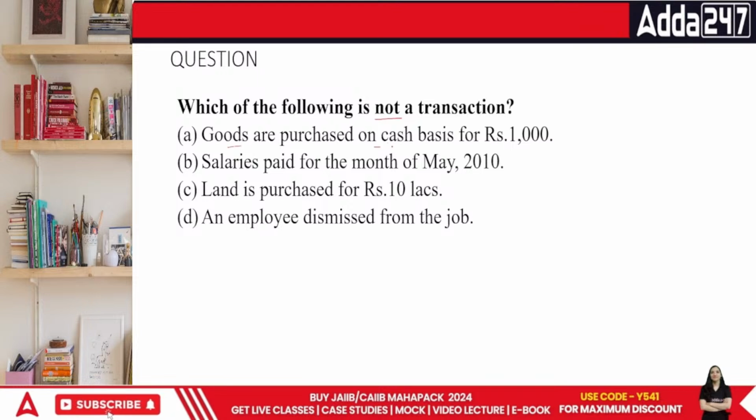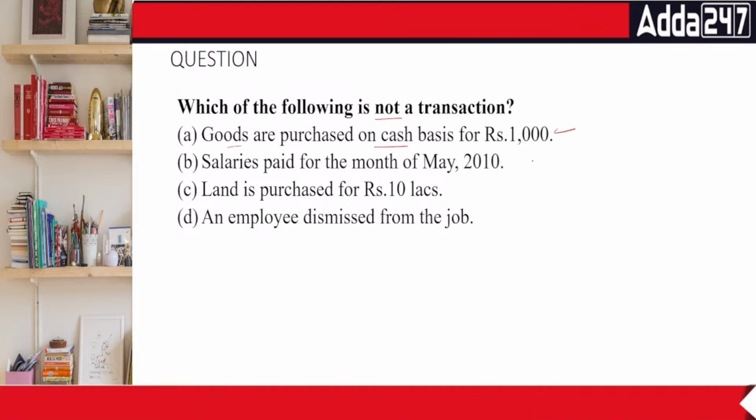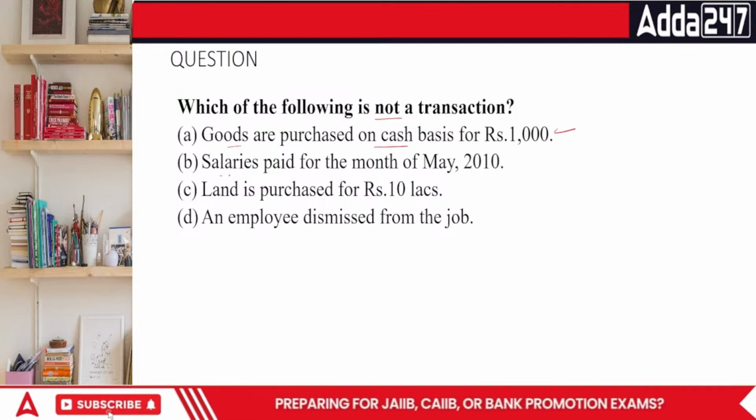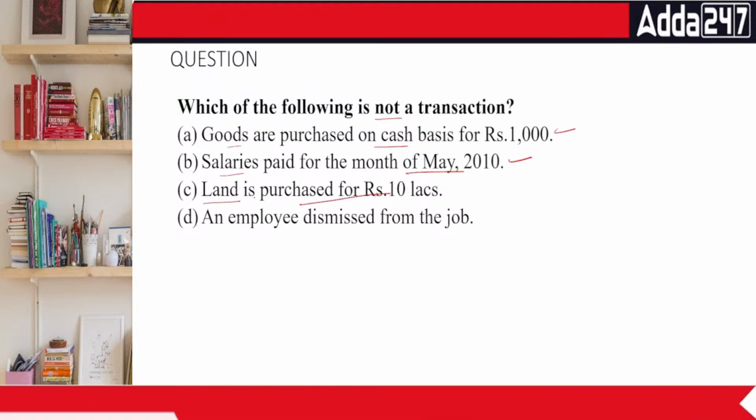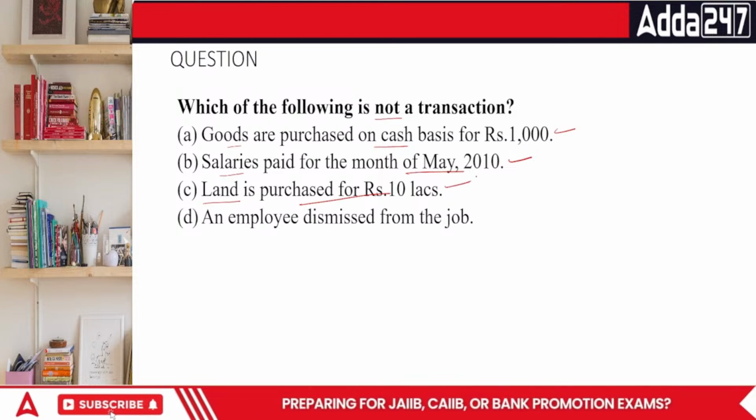Next part is, which of the following is not a transaction? Goods are purchased on cash basis. This is a transaction because this relates to your business. Salary paid for the month of May. It is again related to business. Land is purchased for 10 lakh. Again, there is a particular commercial property that we're talking about, and monetary amounts are also specified.